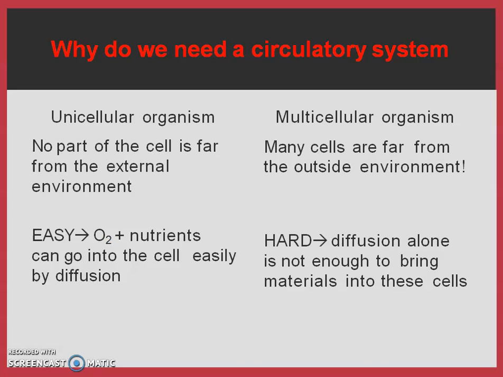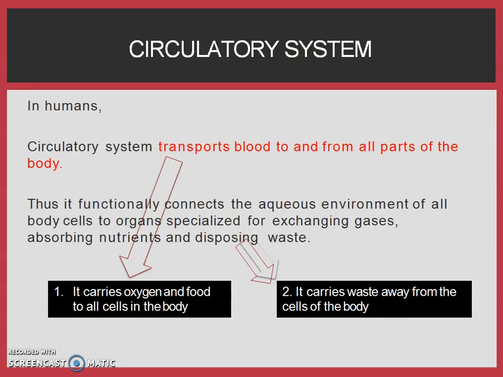But multicellular organisms are sometimes so big that many cells of their body are not in direct contact with the environment, and for the material to reach them by diffusion from the environment will take a lot of time. It may take years. Hence, diffusion alone is not enough to bring the materials into these cells. So there is a need of a circulatory system, a pipe system which will carry the materials to different parts of the body, whichever is needed.